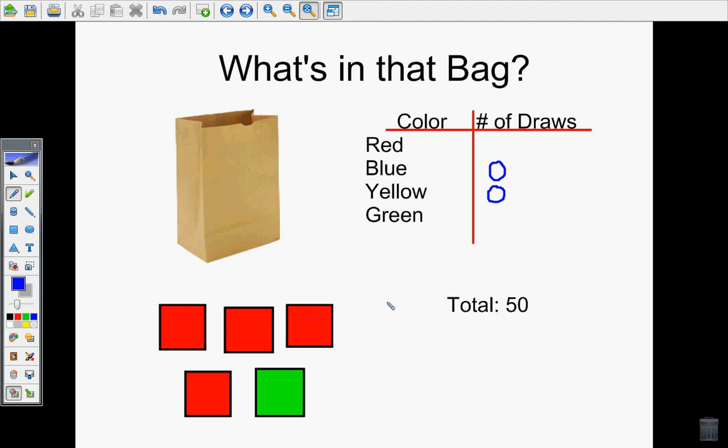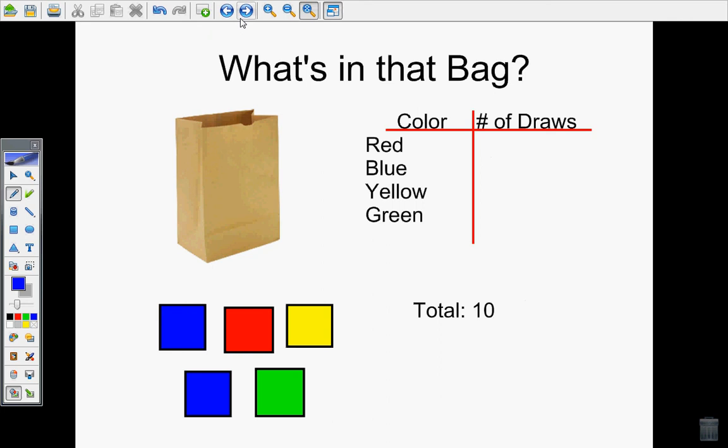So since I only have 1 green, I would expect that it gets drawn out about 10 times. I have 4 reds, so 10 plus 10 plus 10 plus 10 would be 10, 20, 30, 40 times. I double check my work and make sure that they end up adding up to a total of 50. 40 plus 10 gives me 50. I can see that reds happened more often than green. I feel confident that this would be a good prediction or estimate of how many times I would draw out each cube if I were to draw them out 50 times and then put them back after each draw.